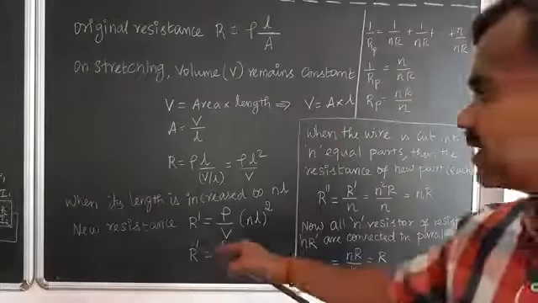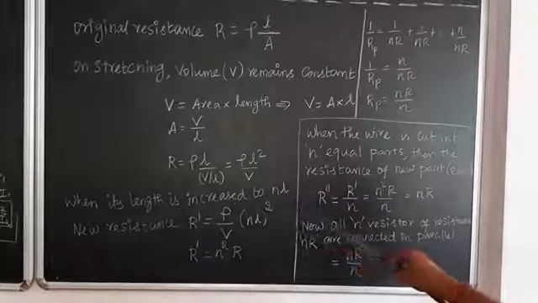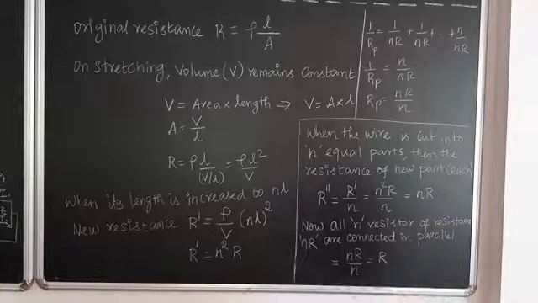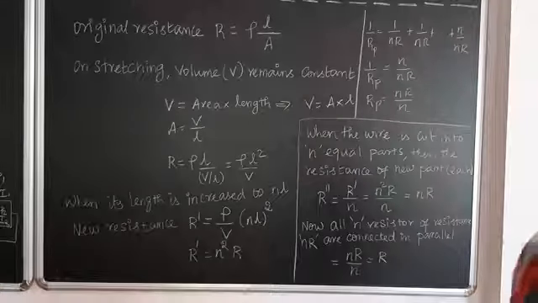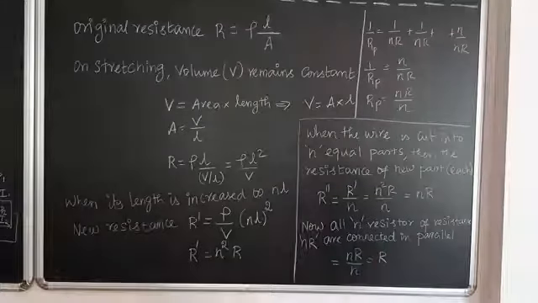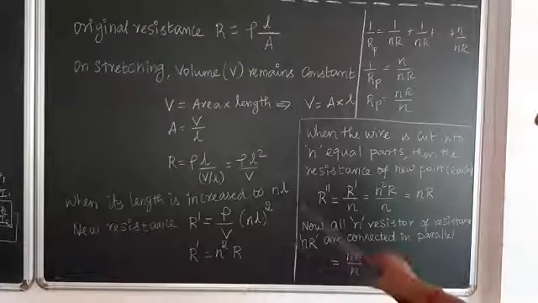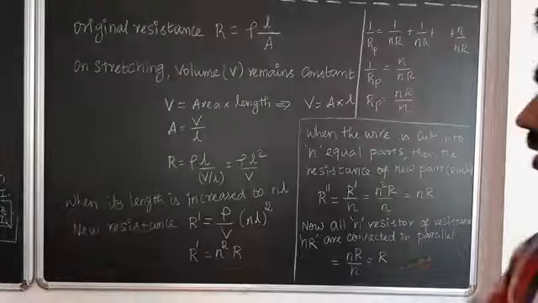When its length is increased, the original length is L and the new length is n times that L. We do not know how many times, so generally it is given as n times the length, n into L. What about the new resistance now?